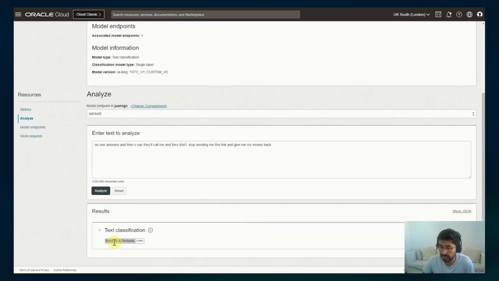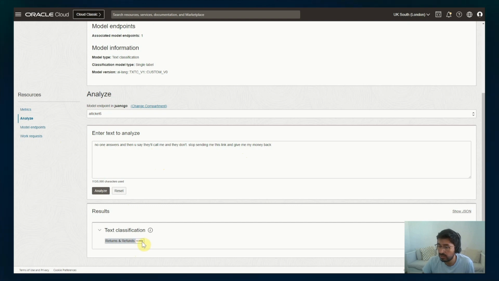So in this case, it's returns and refunds. The customer wants his or her money back. So the custom model, with the data set I provided, the custom text classification model used that to categorize this text as returns and refunds. And you can see the confidence score.